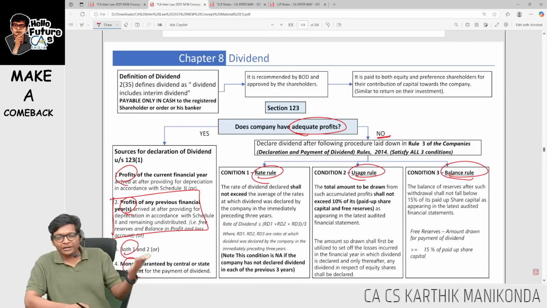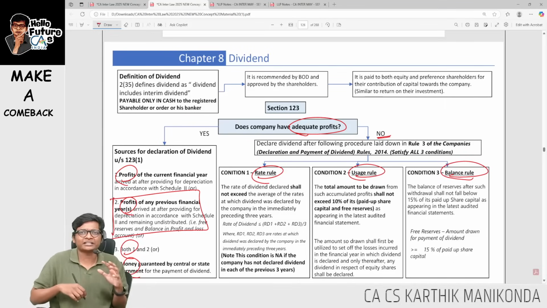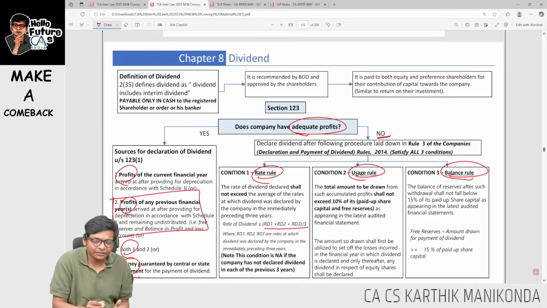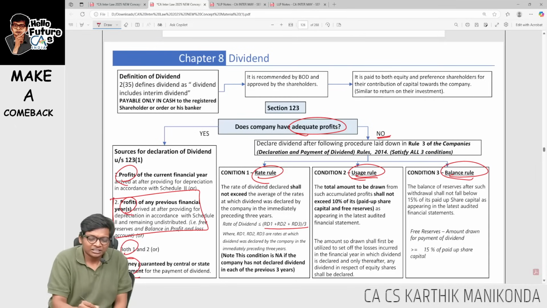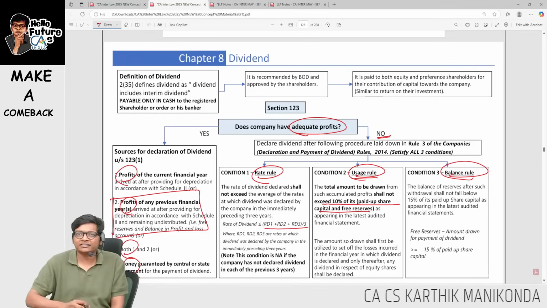rule. This only came in accounts exam. I hope you got those 5 marks. If not, get those 5 marks in law if it comes. Rate rule: average rate of dividend, just like interim dividend, cannot exceed the average of the last 3 years. Usage rule: the amount you can withdraw shall not exceed 10% of paid up share capital and free reserves, as per the latest FS.